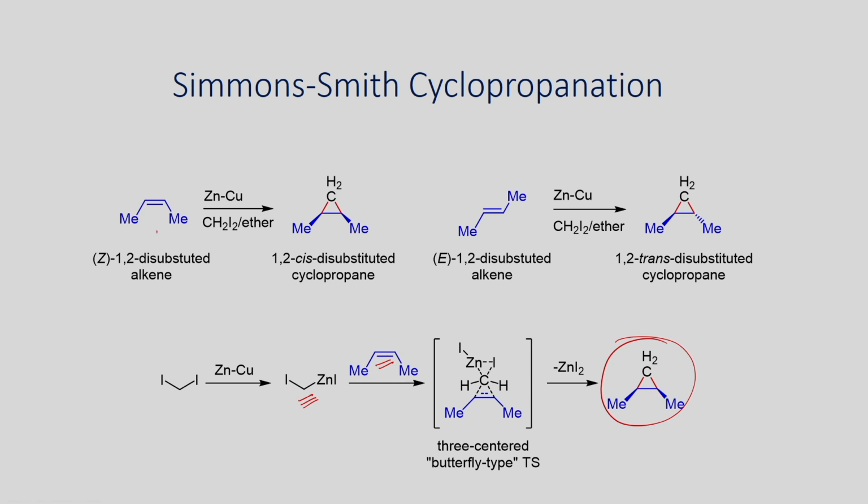For example, if you take a cis alkene and you react with the zinc and diiodomethane, you will be able to form this reagent. Once you form this, which can transfer this methylene intramolecularly, you will be able to form the cyclopropane derivative. On the other hand, if you take the trans one, in a similar way you can make this trans cyclopropane. This reaction has also been well explored, and now you can also carry out the asymmetric version of this reaction.